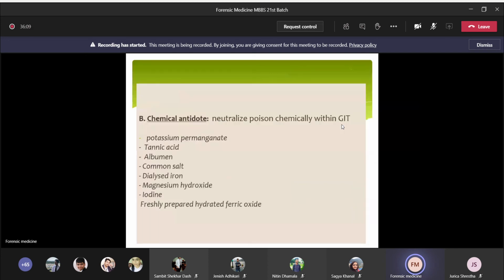The second one is chemical antidote. So chemical antidote neutralizes poison chemically in the GI tract. And these are some examples of chemical antidote. You can see here potassium permanganate, tannic acid, albumin, common salt, dialyzed iron, magnesium hydroxide, iodine, and freshly prepared hydrated ferric oxide. So these are some examples of chemical antidote. Chemically neutralize poison.